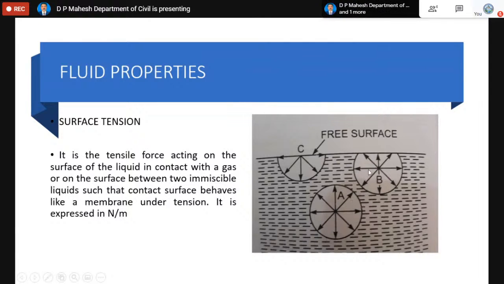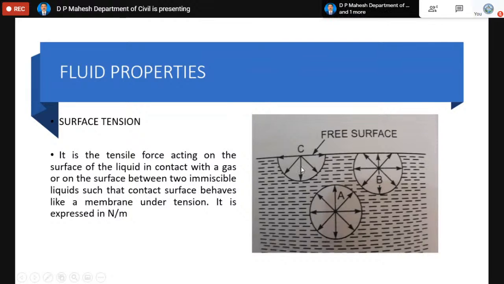Similarly, the molecule B is situated near the free surface, and C is exactly at the free surface. In the case of molecule A, the forces of attraction get balanced. But in the case of molecule B, since it is not completely inside, and part of it gets exposed, the forces acting on molecule B are not balanced, so that molecule B is going to experience some downward resultant.